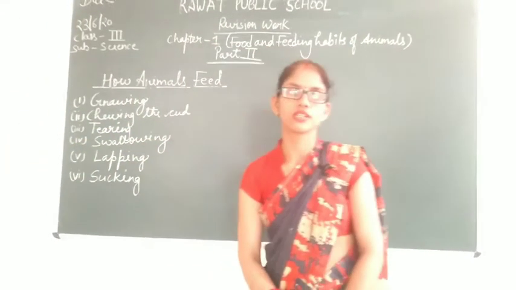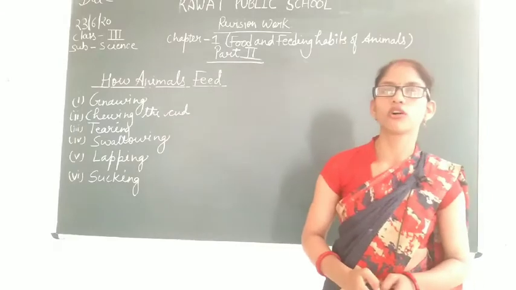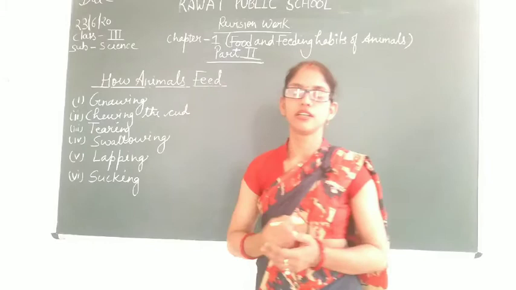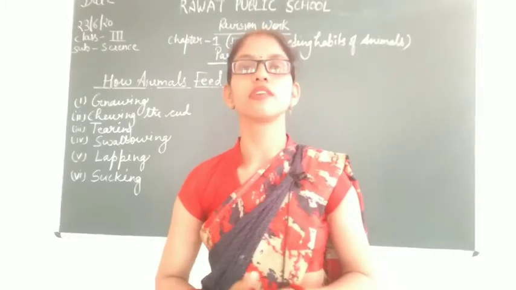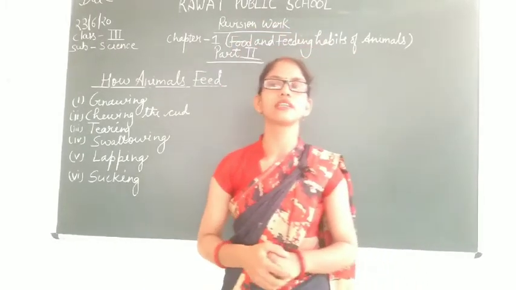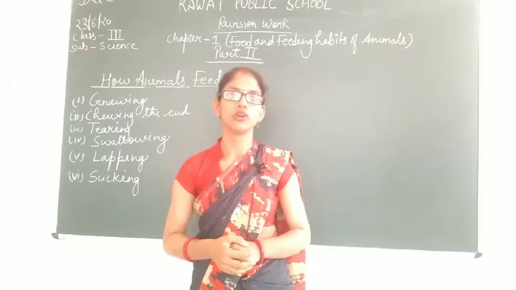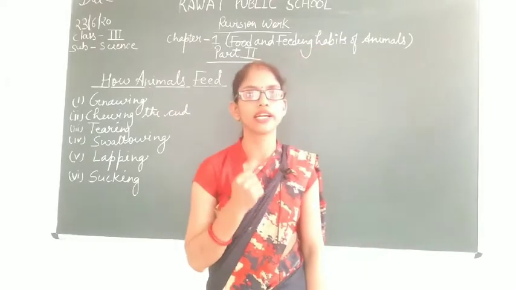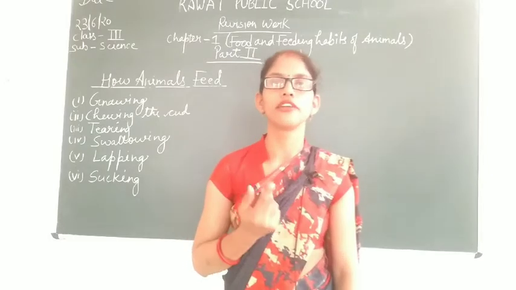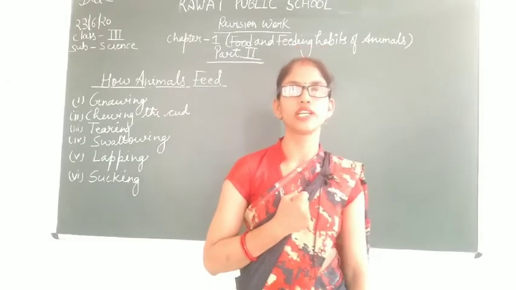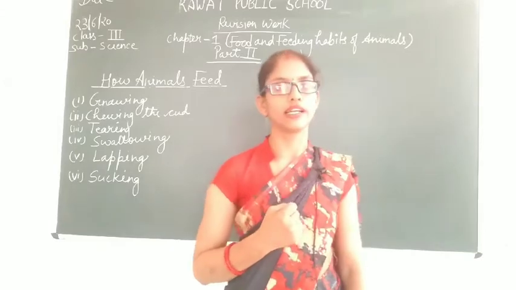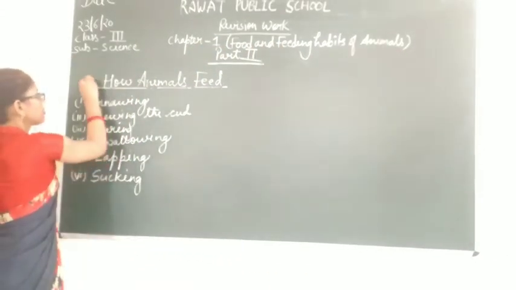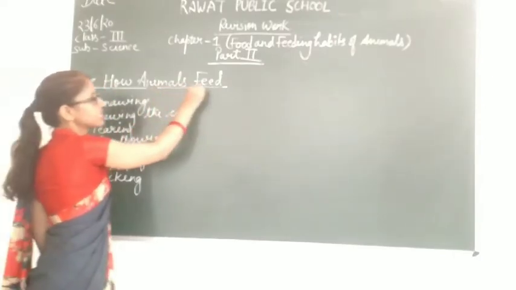Good morning, students. So our next topic of chapter 1 is how animals feed. As we all discussed in our previous video, animals eat different types of food. On the basis of that, we have categorized the animals into 4 categories: herbivores, carnivores, omnivores, and the last one is the scavengers. Then after this there is a new topic, that is how animals feed.